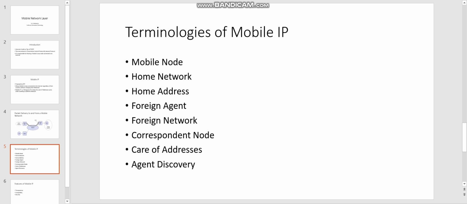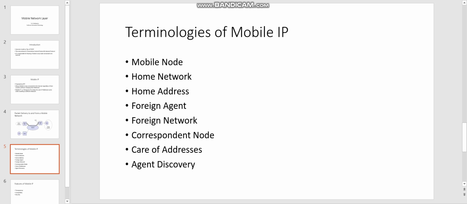The first one is agent advertisement. Generally, the foreign and home agents advertise their presence through periodic agent advertisement messages. These messages list one or more COAs and a flag indicating whether it is a home agent or a foreign agent. It is the popularly used method in agent discovery.